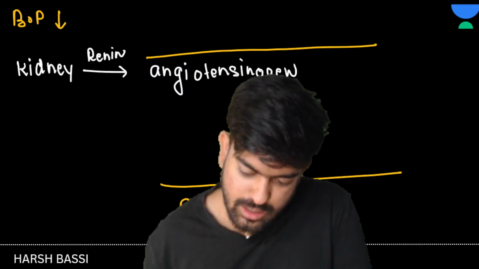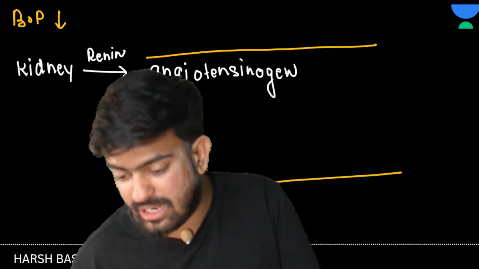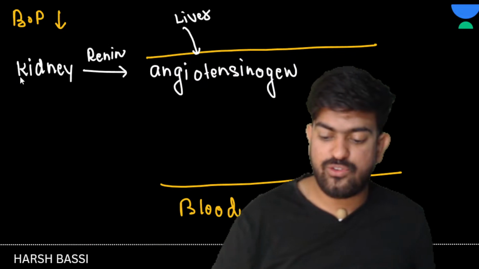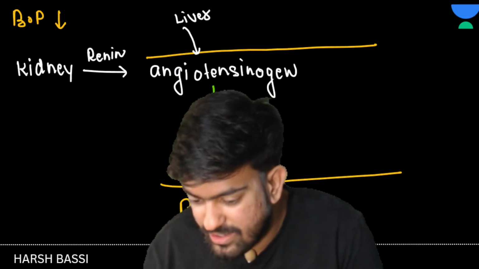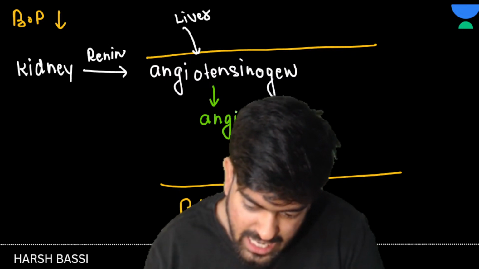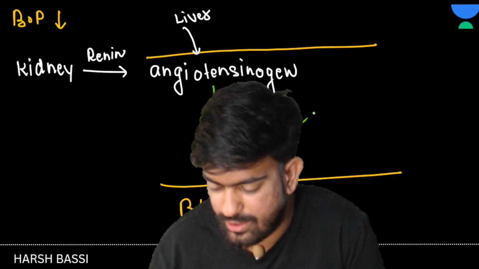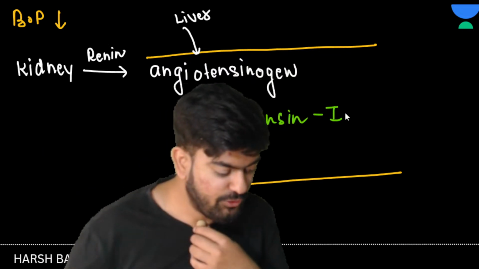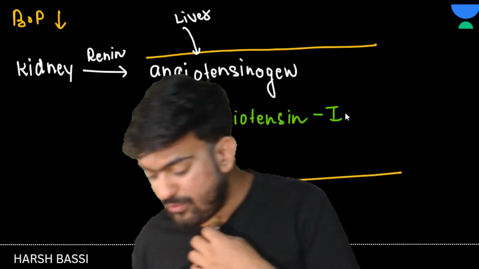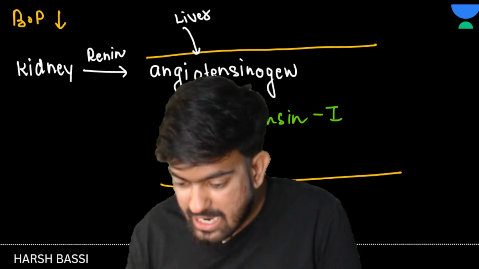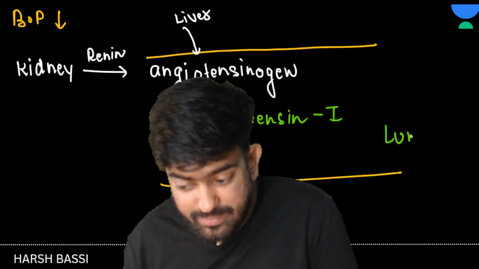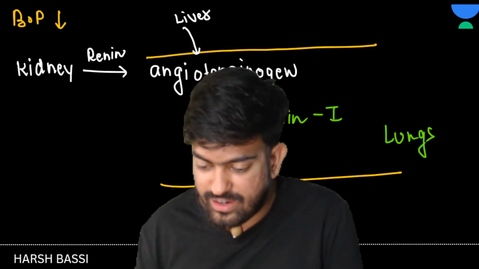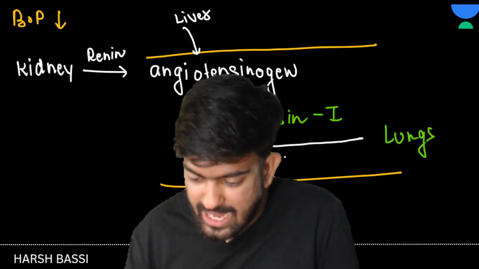Okay? Blood. कहाँ से आया ये? बच्चों कहाँ से आया? Liver से आया. Came from where? Liver. Now, as soon as this renin is released, this angiotensinogen is going to convert into angiotensin 1. Angiotensin 1 में ये convert हो जाएगा. After this we need one more thing: angiotensin converting enzyme. From where will it come? It will come from lungs, okay?